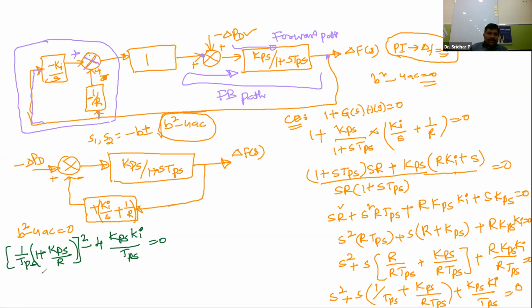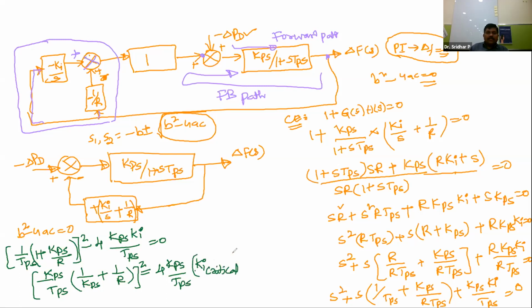You can take KPS as also common from the first term, KPS by TPS. This value is nothing but 1 by KPS if you take it as common, plus 1 by R, whole square. Or you can send this whole term to the right side. This is KPS by TPS into KI. So this happens at what value of KI? So this KI is nothing but the KI critical.